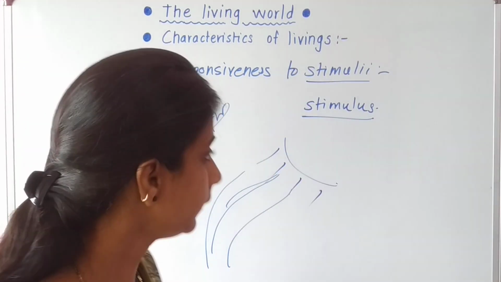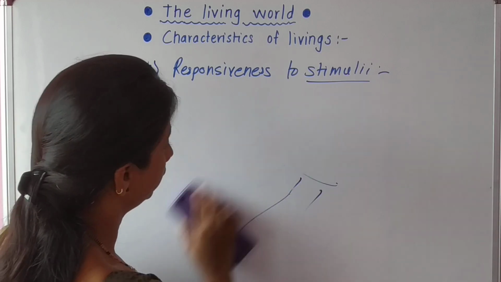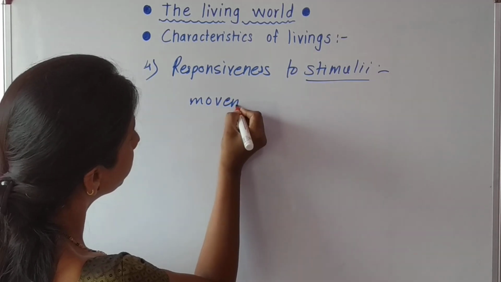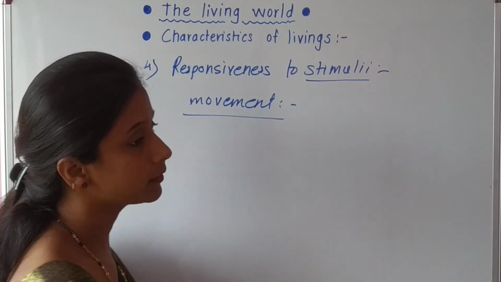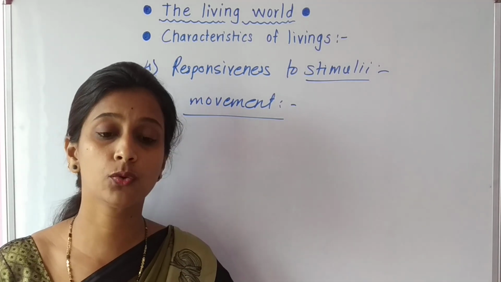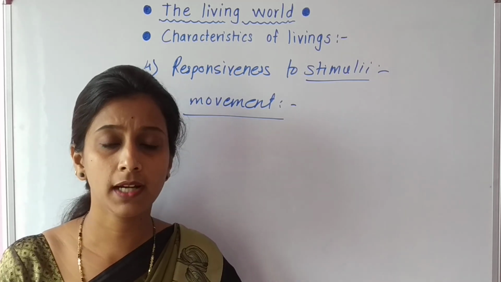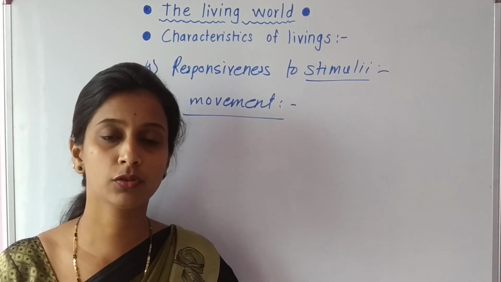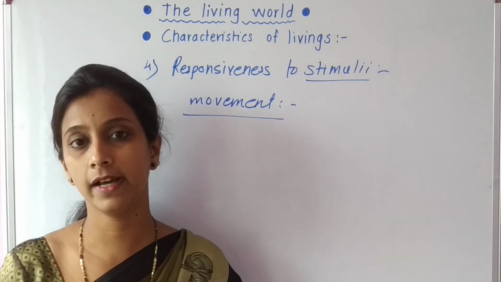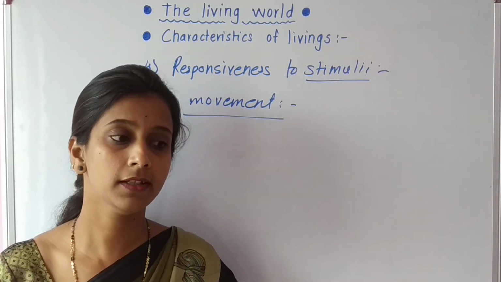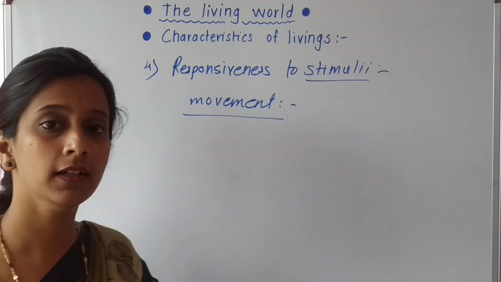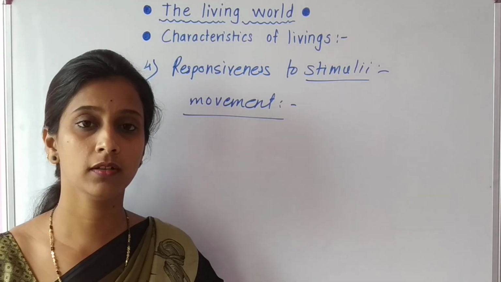Now students, let us see about movement in plants and animals. As we have seen, we can move here and there. We can displace from one place to another to get different things. Plants also move. Plants move in the direction of wind or sunlight; they grow in different directions. For getting support, creeper plants move towards the support. So these movements take place in plants.